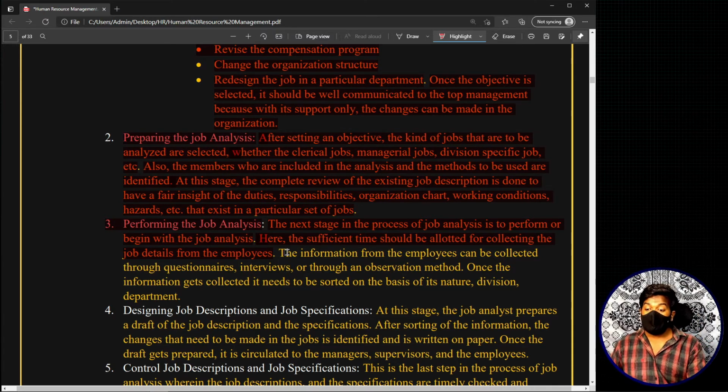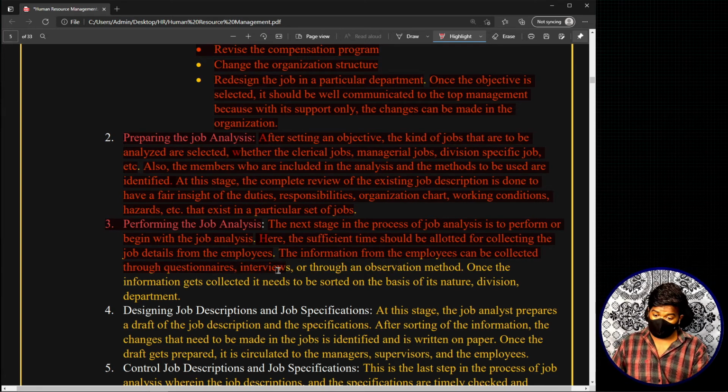Now the information from the employees can be collected through questionnaires, interviews, or through the observation method. You will have so many other methods that we will be discussing in the next part. So basically, here we are telling that you are actually performing the job analysis. You are going out and collecting information in this step by using different methods. The choice depends on the organization.